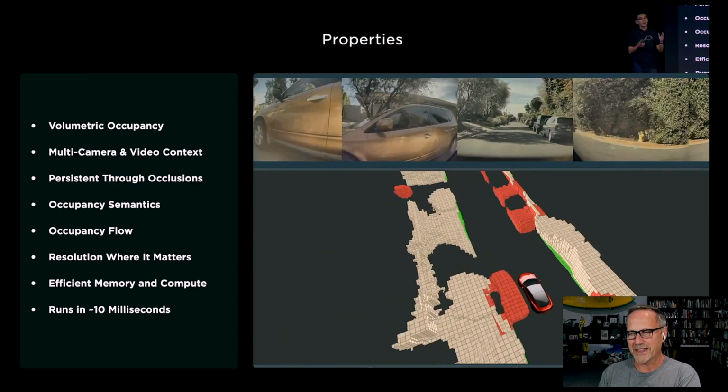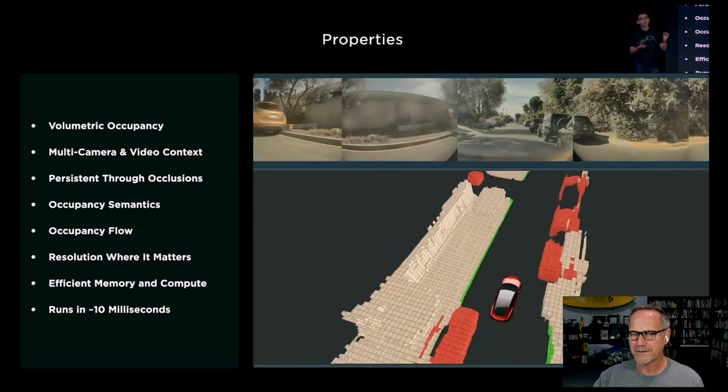Then there are red objects in the scene, which represent these cars. And you can see that the vehicle is passing these other vehicles. It doesn't necessarily have to know what they are in great detail, but it does understand that these cars are dangerous, right? So I guess they're in red because they're dangerous, although probably they just have colors that are assigned to things. But basically, red is bad. Don't hit the red things. Stay away from the white stuff because it's not really part of what you're dealing with. And then don't drive on the green stuff because that's curbs.